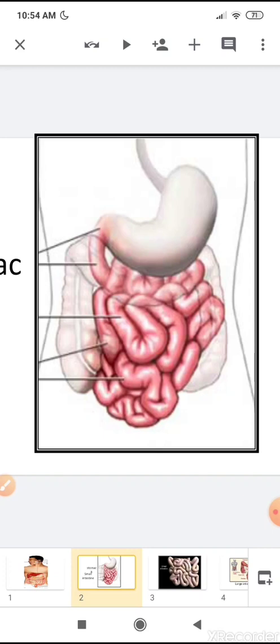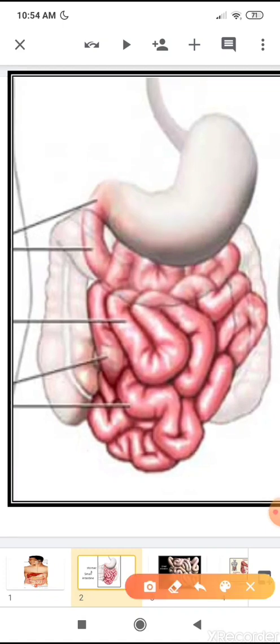Children, in this picture you can see the structure of the stomach very clearly. It looks like a bag. The food passes into our stomach through the food pipe. It is the food pipe from the mouth.